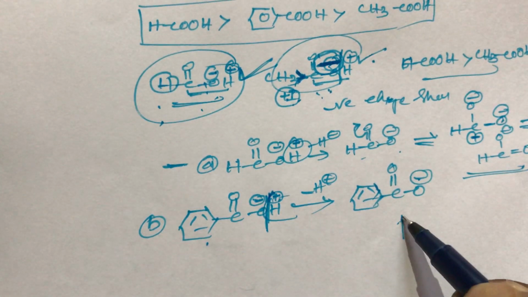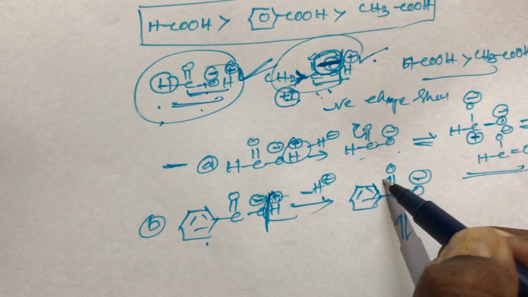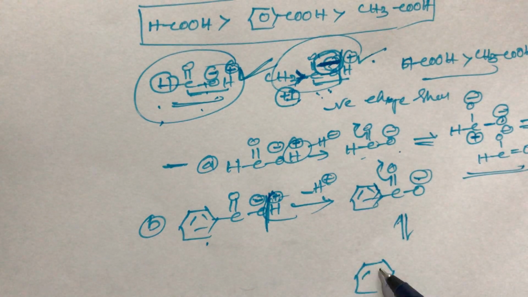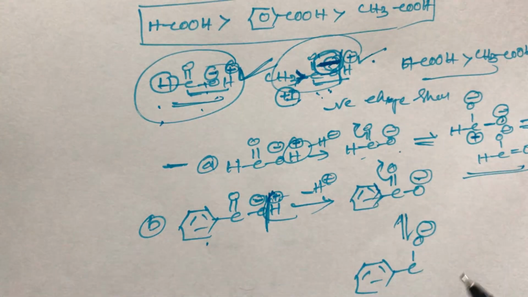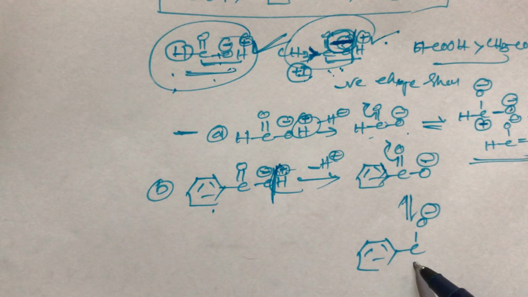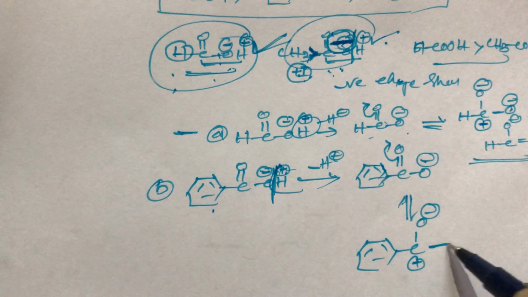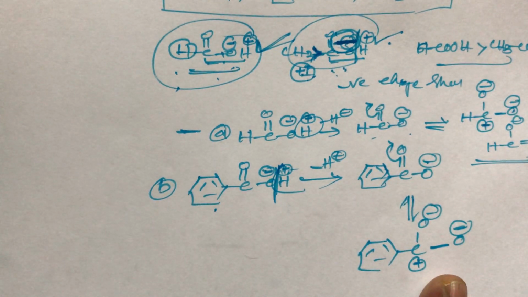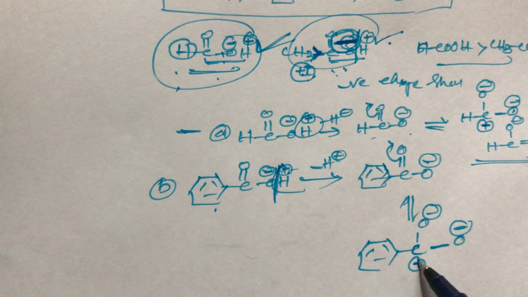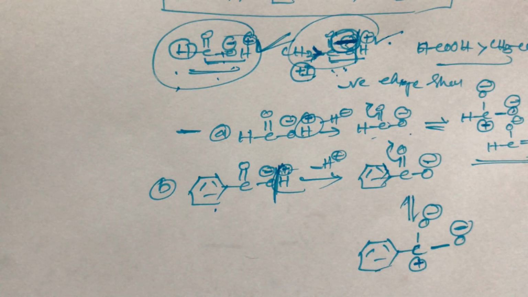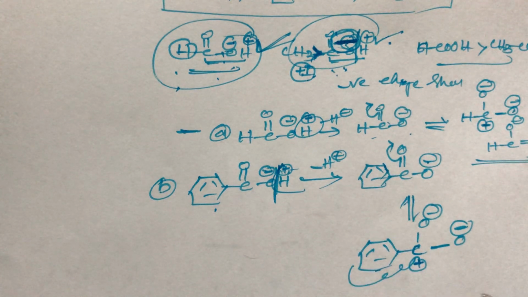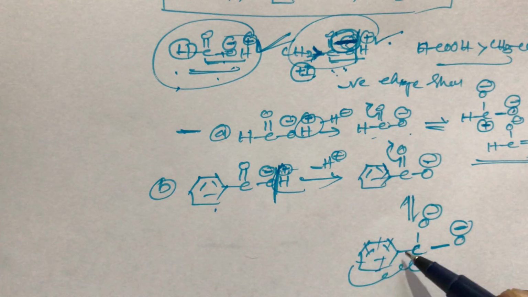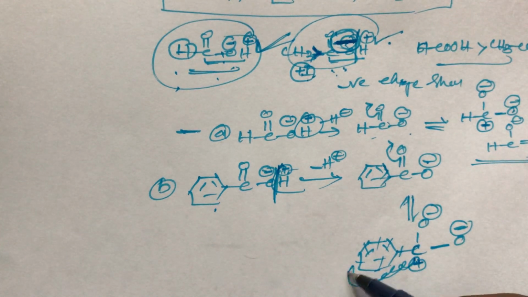We can write a resonating structure for this compound. This bond shifts towards here. This oxygen gets a negative charge and this carbon gets a positive charge, and this oxygen already has a negative charge. Here this carbon having positive charge participates in the resonance, due to the conjugation: double bond, then single bond, then double bond, then single bond, then double bond, then single bond, then the positive charge. The positive charge participates in the resonance.